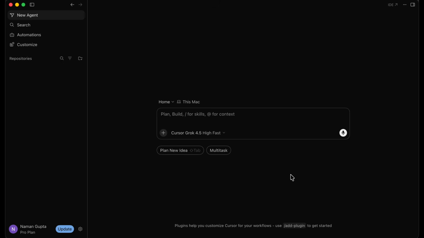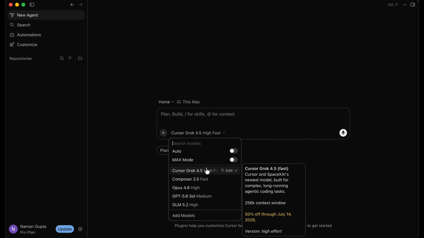So the first thing that we're going to talk about is this model right over here, Cursor Grok 4.5. And this is the model that Cursor and SpaceXAI have teamed up to build. So if I hover over this in my model selector, we can see that it's Cursor and SpaceXAI's newest model built for complex, long-running agentic coding tasks. And agentic coding is exactly what we're going to be doing throughout this course.